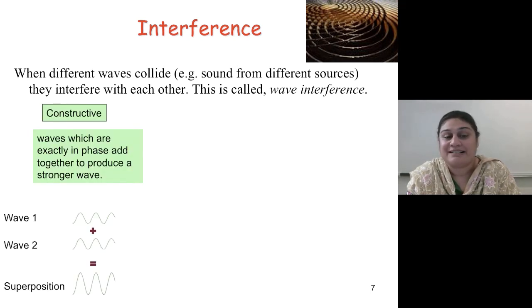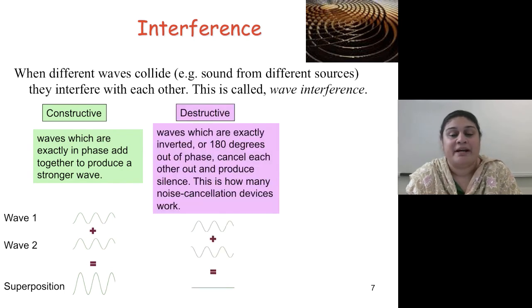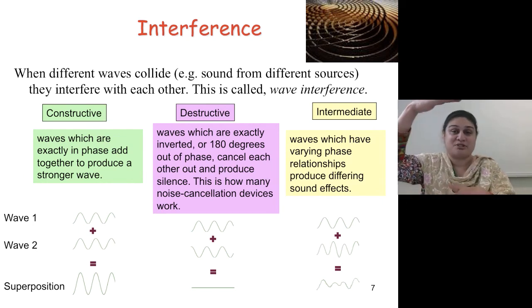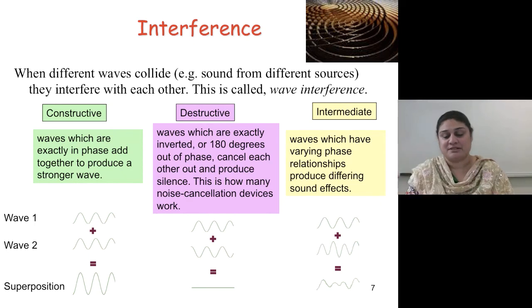Waves that are exactly in phase add together to produce a stronger wave at the end, and this phenomenon is called superposition. Waves that are exactly out of phase are called destructive waves, and they give you zero output. This is how many noise cancellation devices work. Intermediate waves have varying phase relationships, and they produce differing sound effects. So in some places the superposition will be larger, in other places it will not be large.